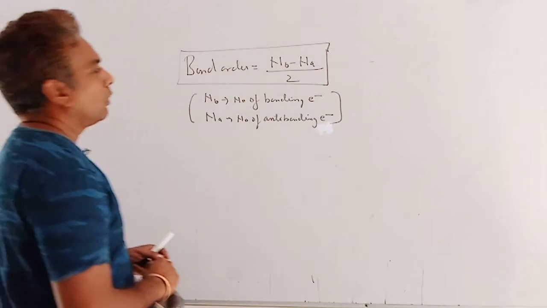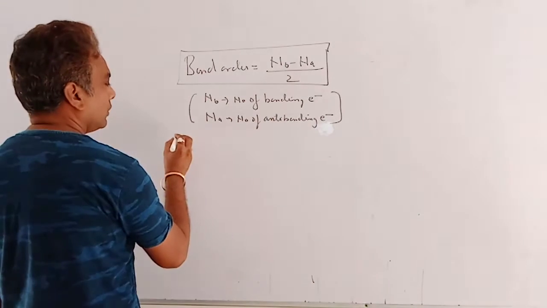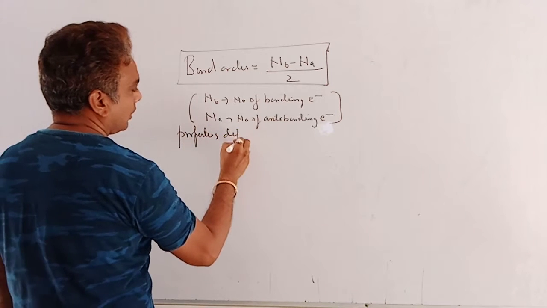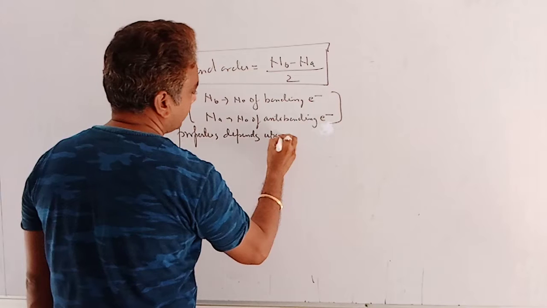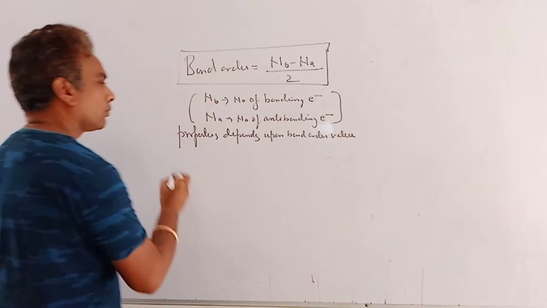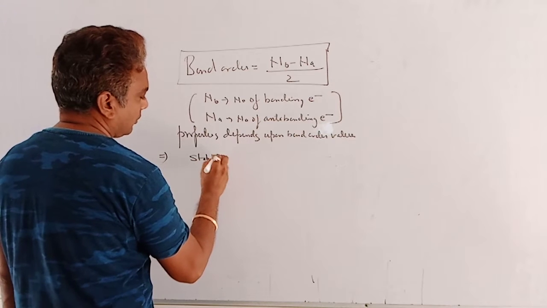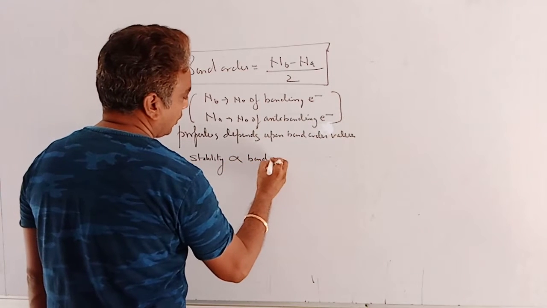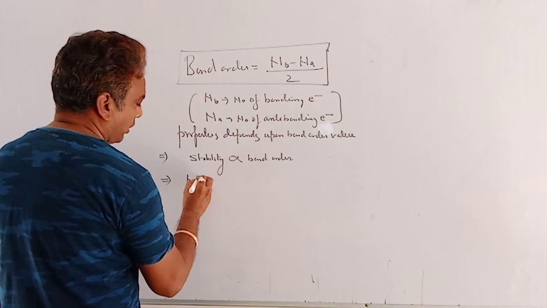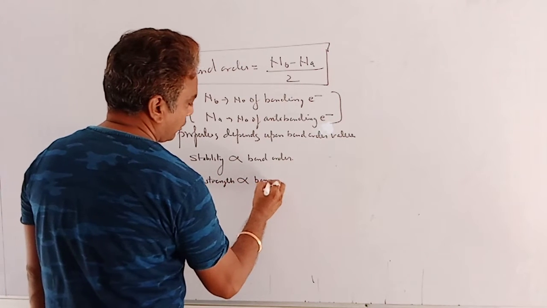Some more properties also depend upon the bond order value. First, stability is directly proportional to bond order. Second, bond strength is directly proportional to bond order.